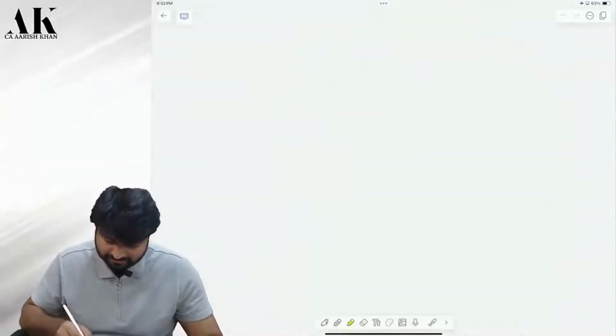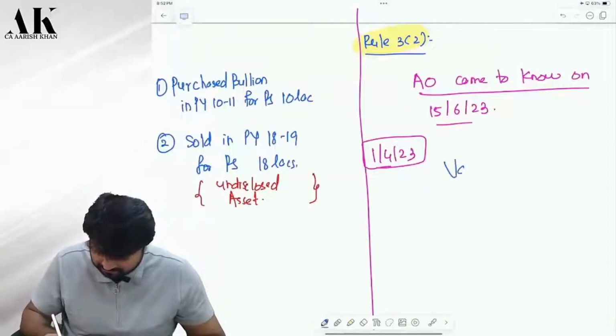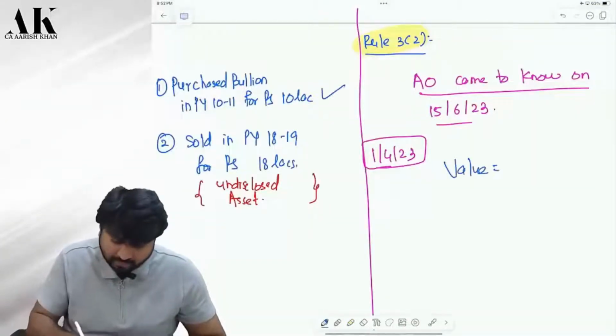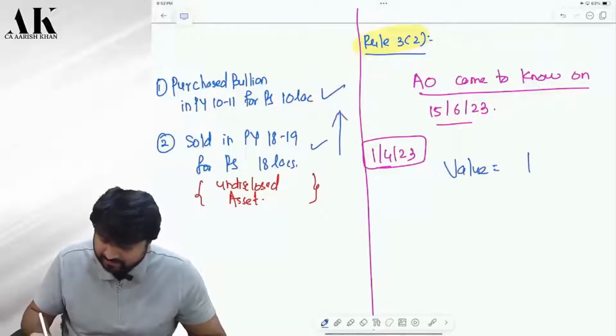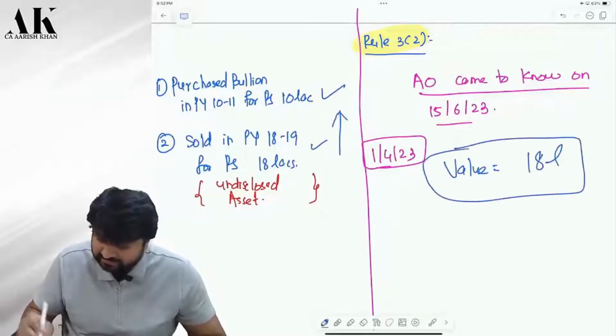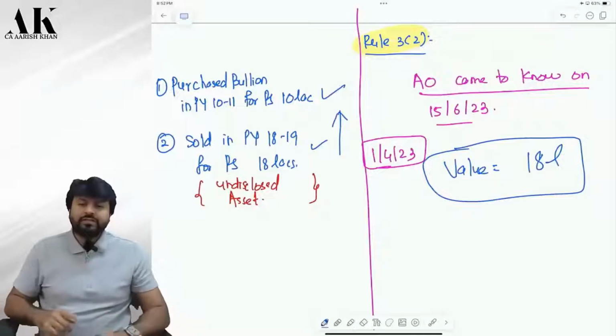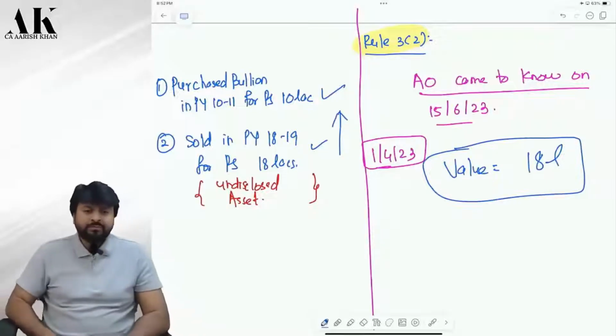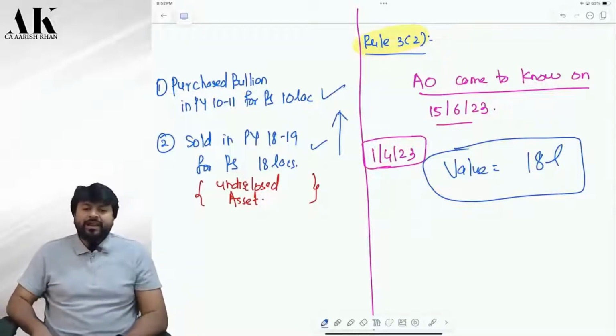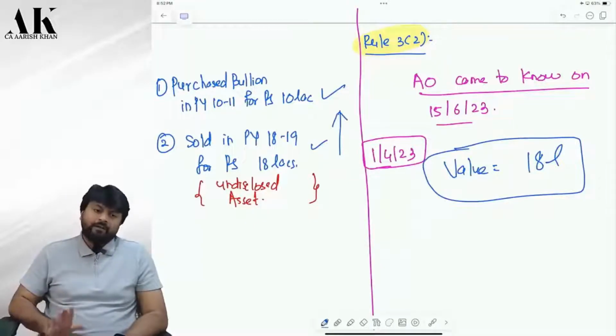Tell me. Cost is 10 lakhs. Cost or sale price, whichever is higher. This will be 18 lakhs. Okay? Yes, sir. Take a photograph of this, rule 3 sub rule 2. So rule 3 sub rule 2 will apply when? When I don't have the asset on the valuation date. Okay?